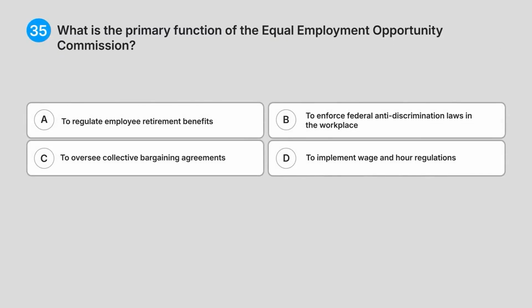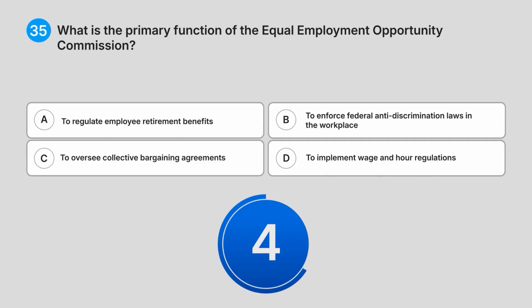35. What is the primary function of the Equal Employment Opportunity Commission? A. To regulate employee retirement benefits. B. To enforce federal anti-discrimination laws in the workplace. C. To oversee collective bargaining agreements. D. To implement wage and hour regulations. Do you know the answer?